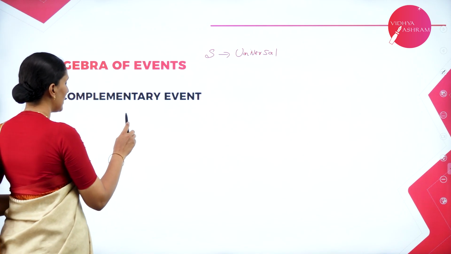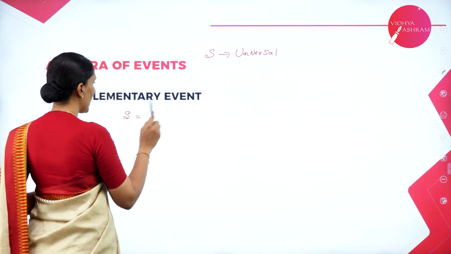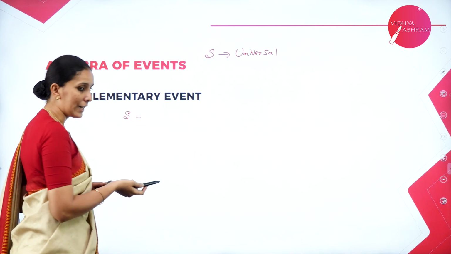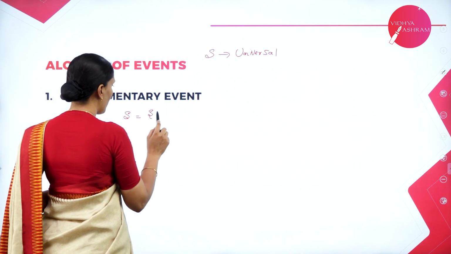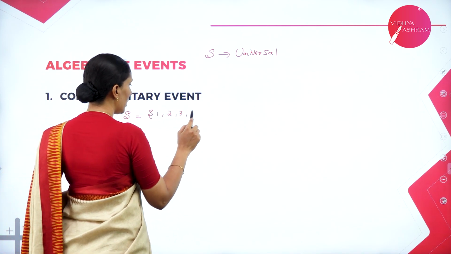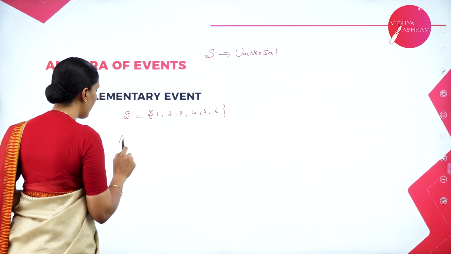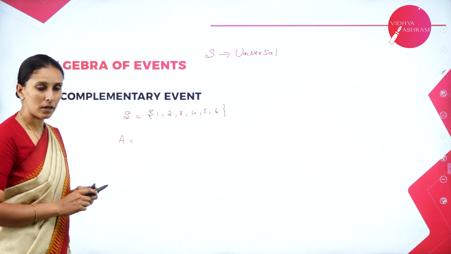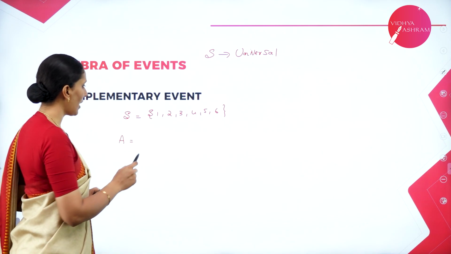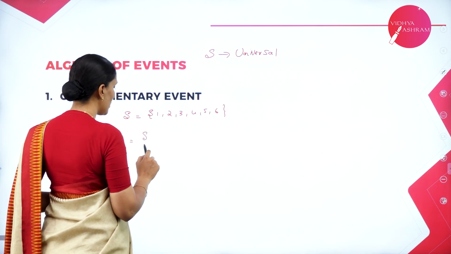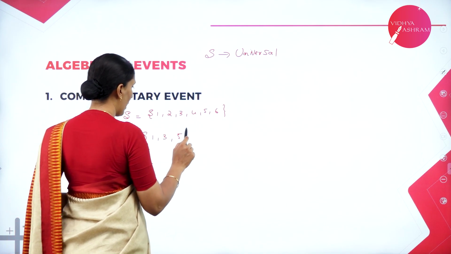Suppose I consider an experiment S of throwing a die, then the sample space will be 1, 2, 3, 4, 5, 6. Let A be the event of getting an odd number. What is the event of getting an odd number in a die? That is 1, 3, 5.